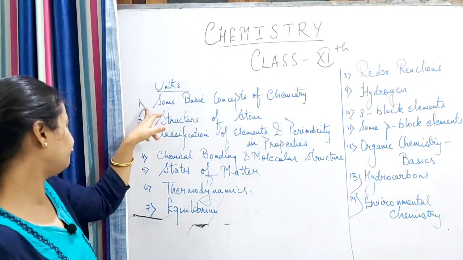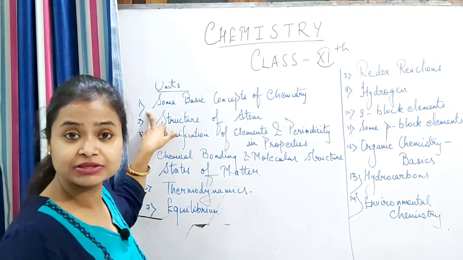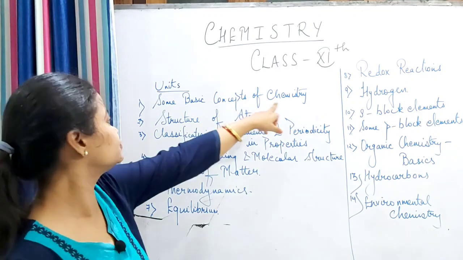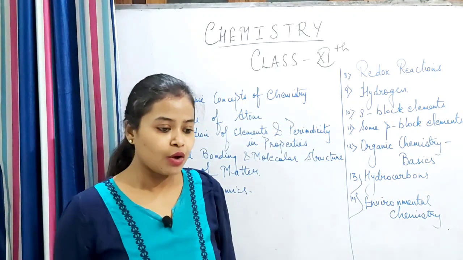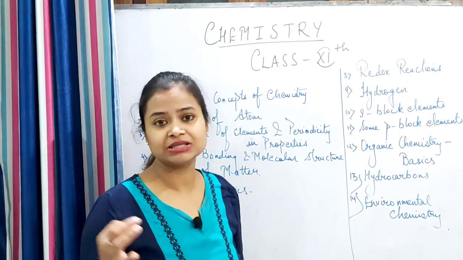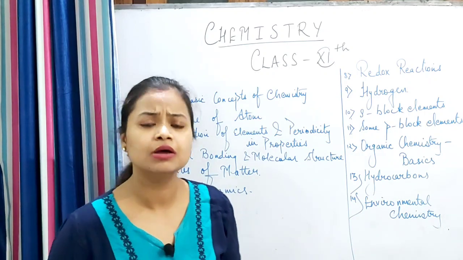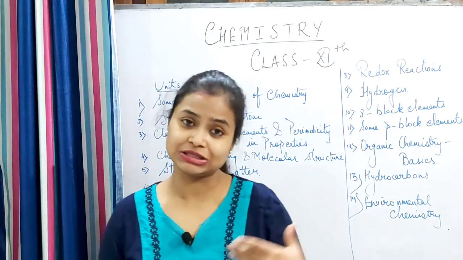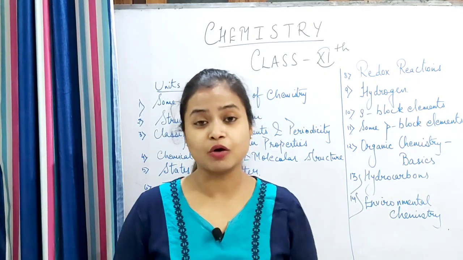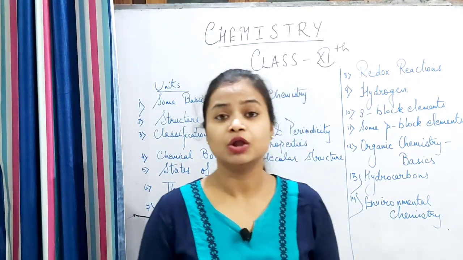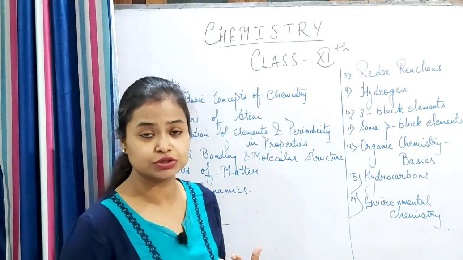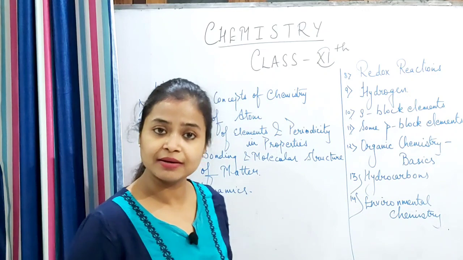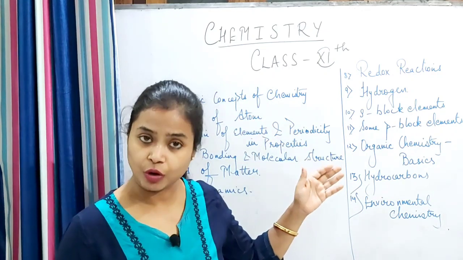First of all, the first unit in chemistry which you are going to study is some basic concepts of chemistry. Now, as the name suggests, some basic concepts of chemistry means some laws are there. Remember, you have studied some laws in class 9th. Okay, law of conservation of mass, law of constant proportion, multiple proportion, etc. So here we are going to study a few more laws.